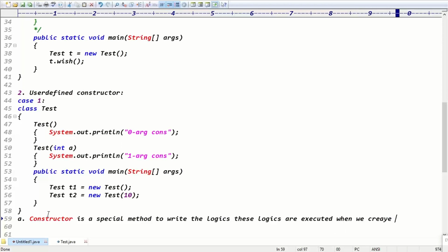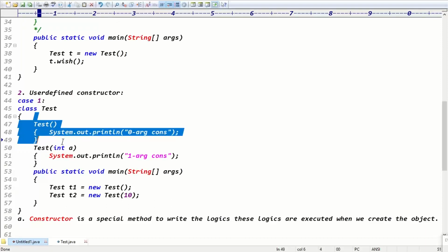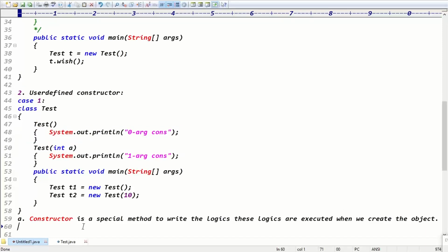When you create the object, right? These logics are automatically executed when we create the object, right? Exactly, guys. Constructor is one special method to write the logic. It's just like a special method, guys, to write the logics. These logics are executed when we create the object, right? Exactly.